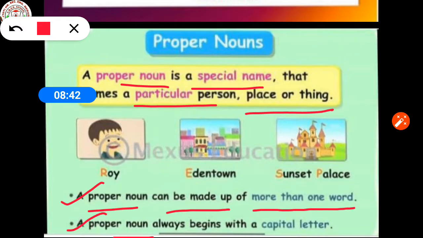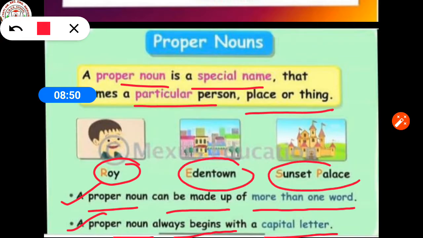A proper noun always begins with a capital letter. You just see in the example, Roy, Eden Town, Sunset Palace. So these all are proper nouns and these examples begin with a capital letter.